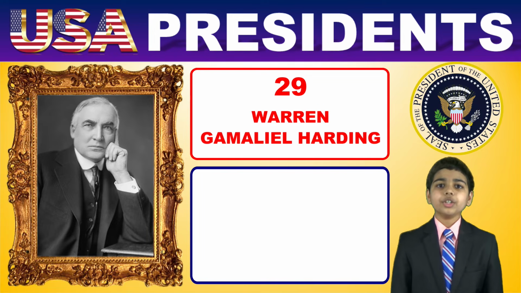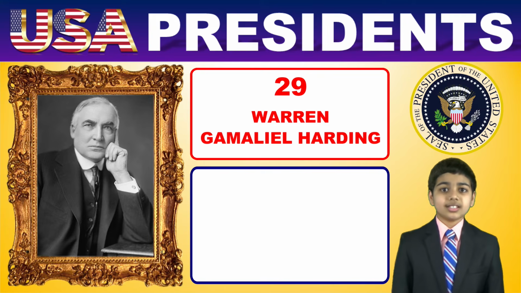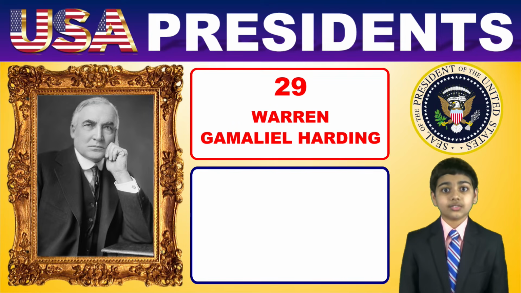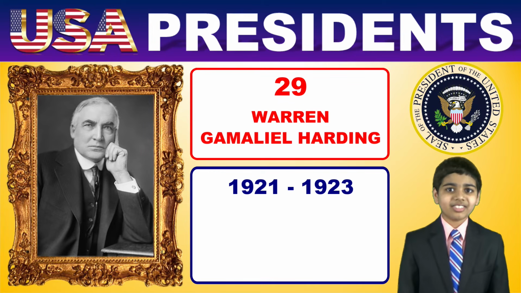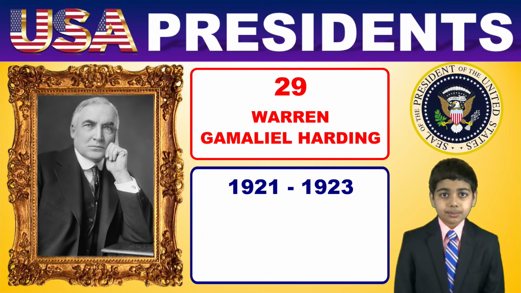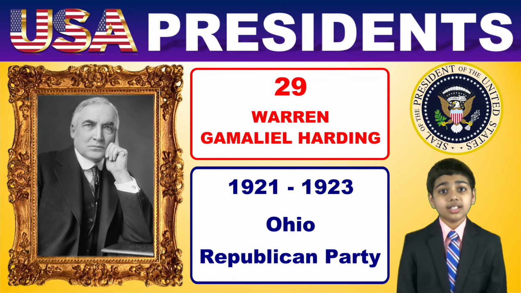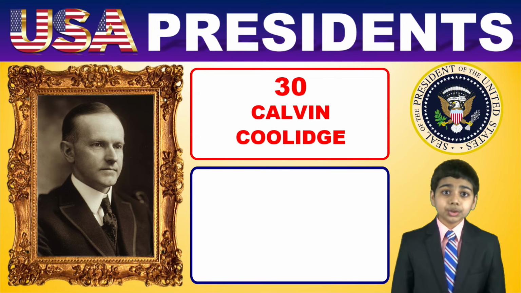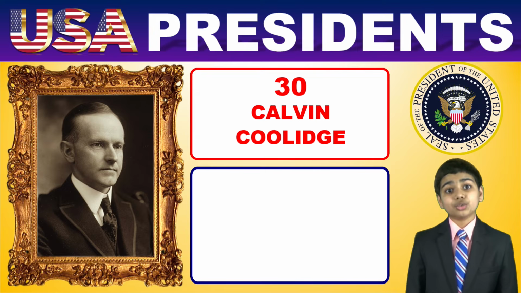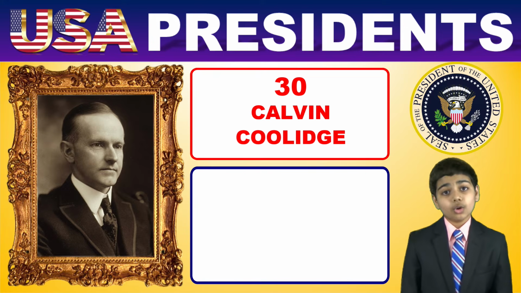Next, Warren Gamaliel Harding was the 29th President of the United States, and he served as the president from 1921 until his death in 1923. President Harding was from Ohio. He was a Republican and got elected once. Then, the 30th president was Calvin Coolidge. He was the vice president of the 29th president, Warren G.